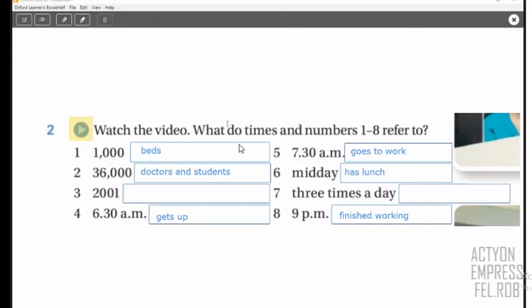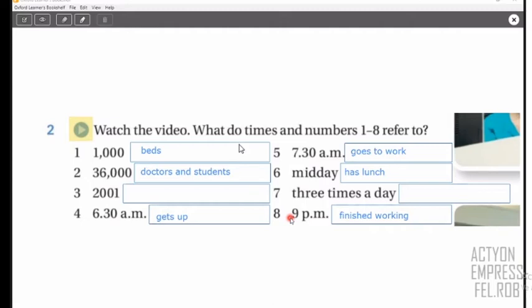So let's check together. It says, you told me 1,000 beds, 3,000 doctors and students. You told me that the doctor gets up at this time, 6:30, or that the doctor goes to work at 7:30. In midday, he has lunch. And also you said at 9 p.m. he finishes working, right? Okay, so we're going to watch for the second time.